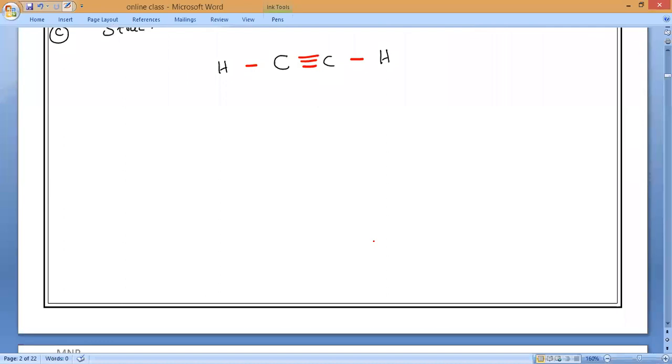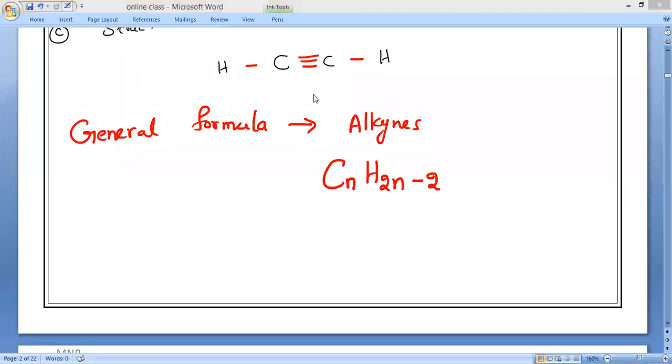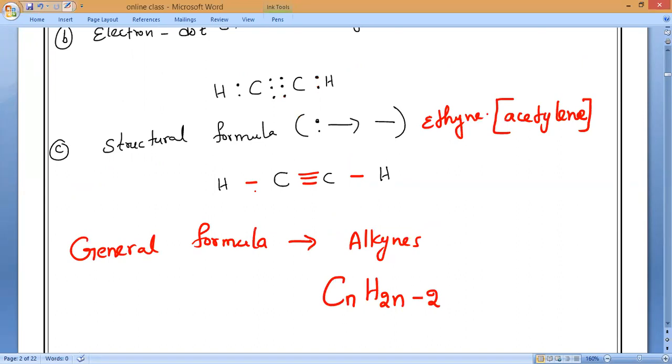Now let us come to the general formula. We are studying saturated and unsaturated. The general formula of alkynes is CnH2n minus 2. So this is how you have to remember. Yes, condensed formula or structural formula both are the same. But remember, if they ask the structural formula they may also say condensed formula. Condensed formula also you have to write the same thing. Okay, so that is good.